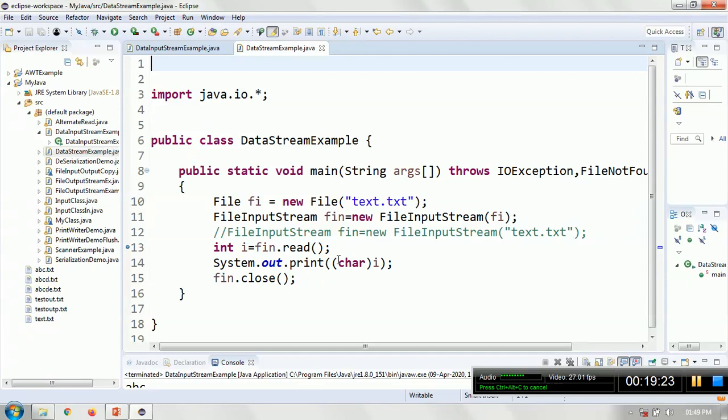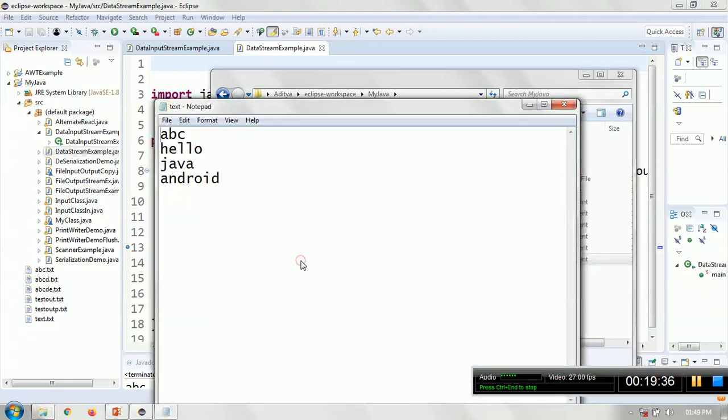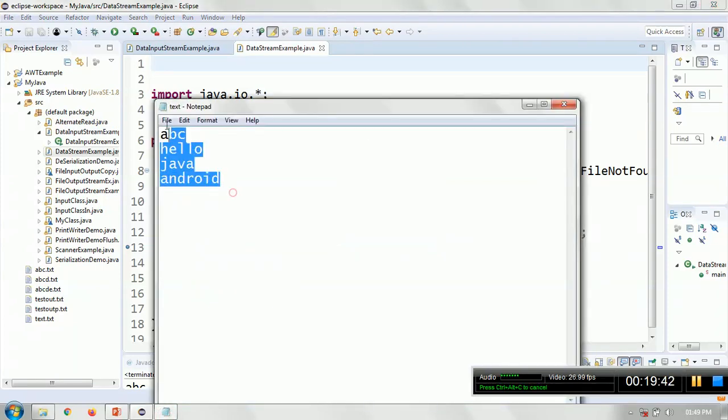See that whenever I call the read one time only, one first byte will be read. Only one byte will be taken care of. So this means within this file text.txt only. See, you can see here the file is text.txt. I will mark it as what should be like Java.